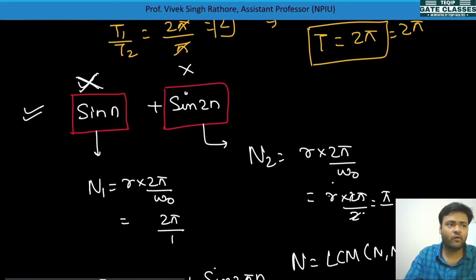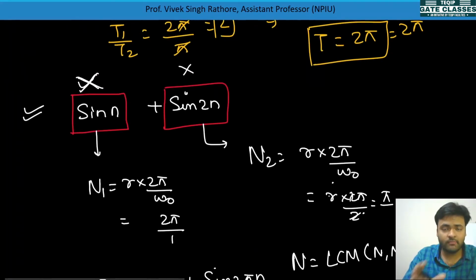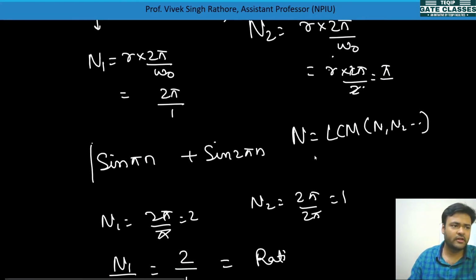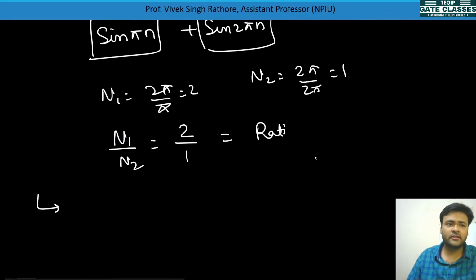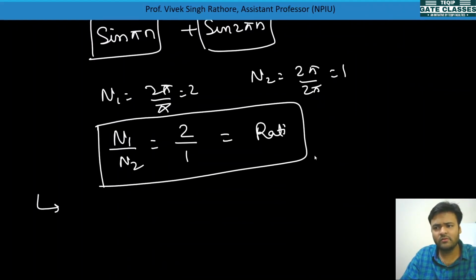But here what we have seen is that when we add two discrete time periodic signals, the sum will always be periodic. The ratio n1 by n2 will always come out as a rational number. It is not a value that needs to be checked, it will always be periodic when both are periodic. This is the first conclusion which we have to draw.